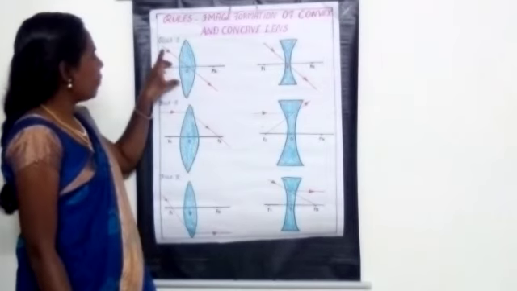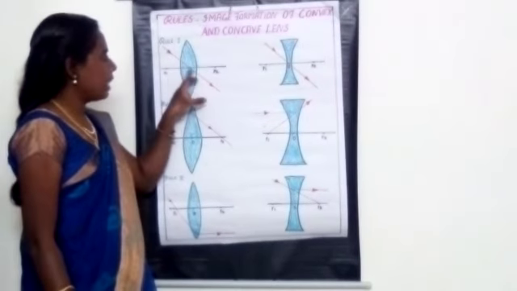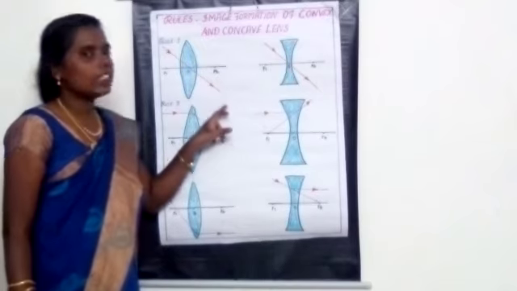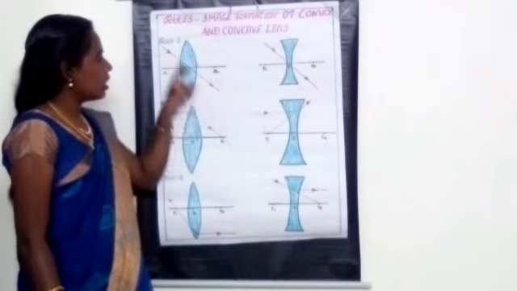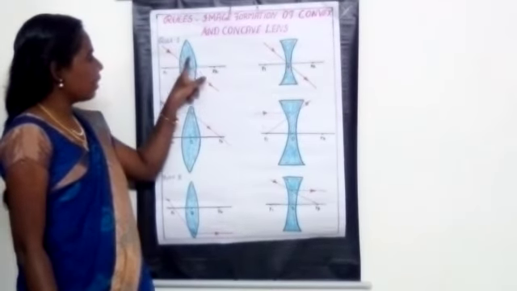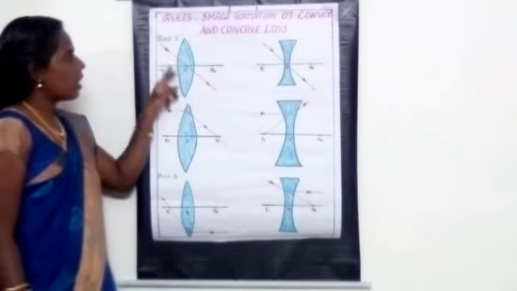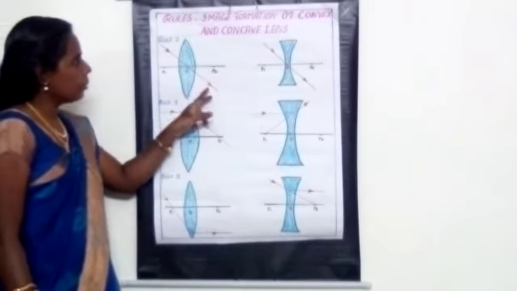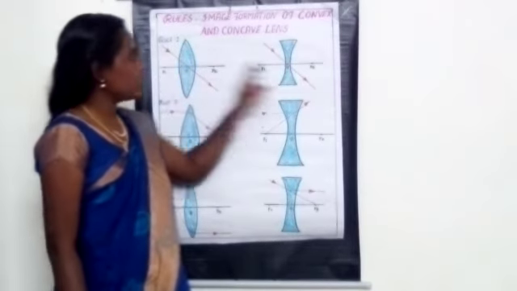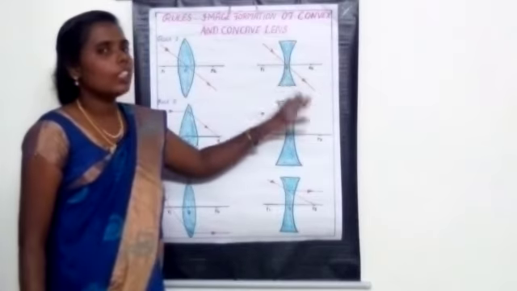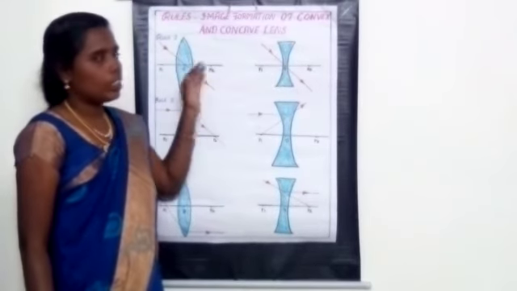When the ray of light passes through the optic center, without any deviation, it will continue along the same path. So this is the first rule. Here this is the convex lens and this is the concave lens. When the light rays pass through the optic center in the convex lens as well as in the concave lens, without any deviation, they go along the same path. This is the first rule.